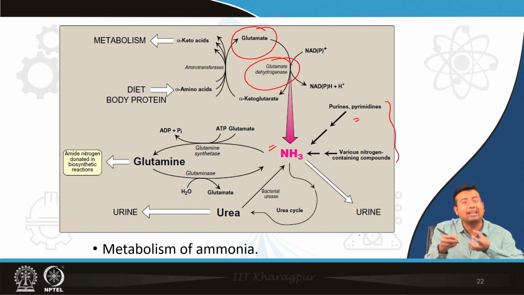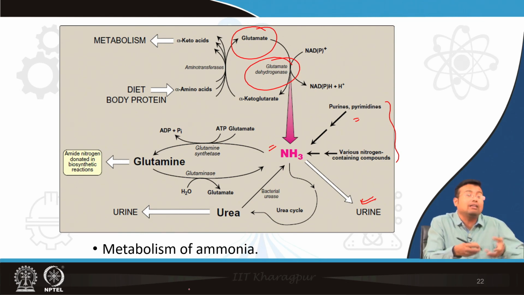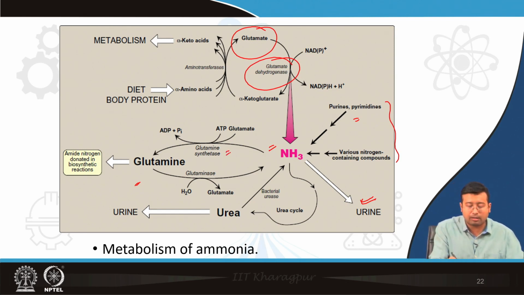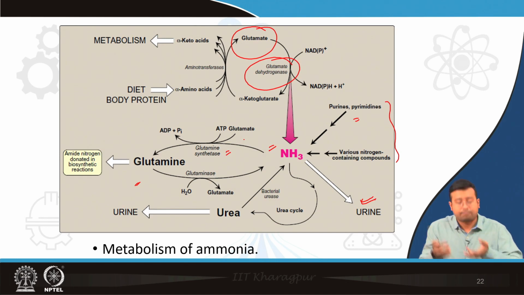If glutaminase is acting in the kidney, it can be directly excreted into the urine, but in other cases it can be utilized again in the formation of glutamine, or it can be produced from glutamine by the action of glutaminase, and ultimately it goes to the liver.